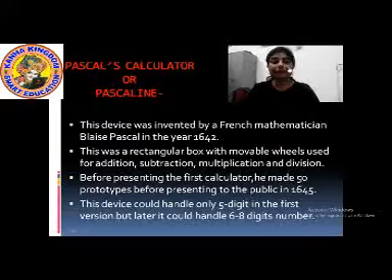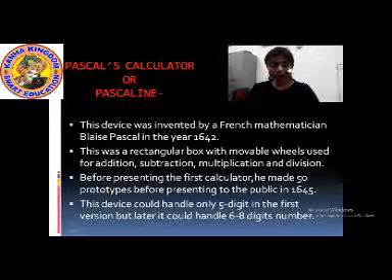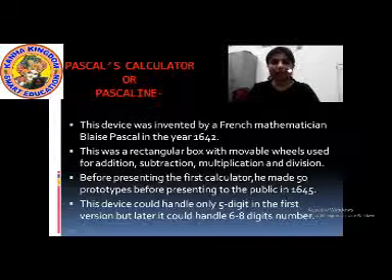So he made 50 prototypes of this device, and in 1645 he presented this calculator to the public that could perform arithmetic calculations. The first Pascal calculator could only handle 5-digit numbers, but the later Pascal calculator could handle 6 to 8-digit numbers.